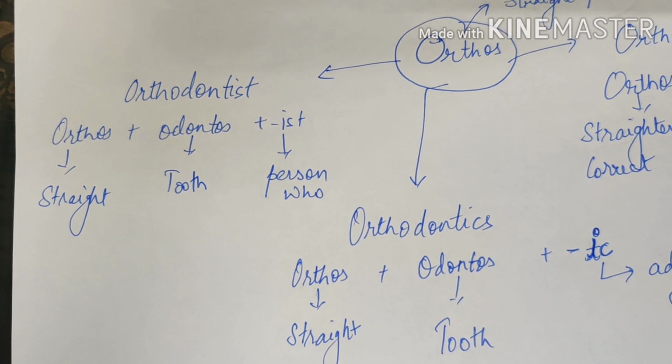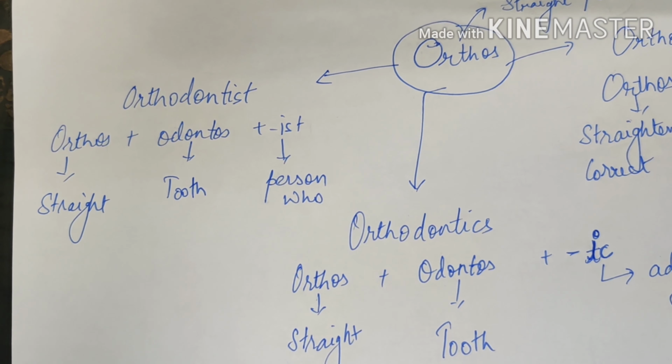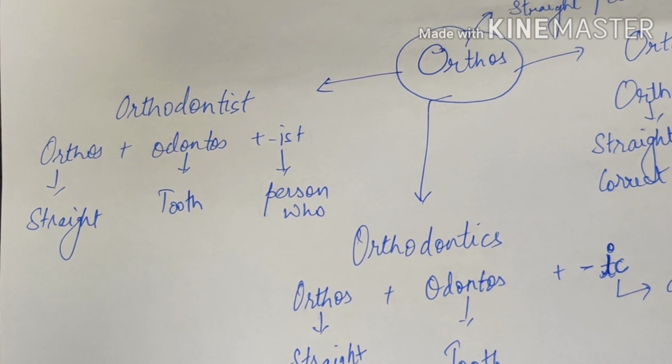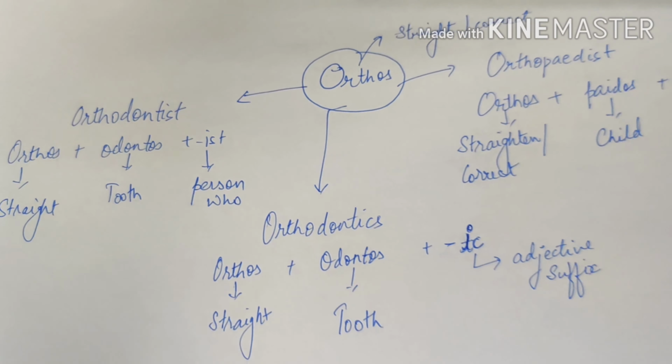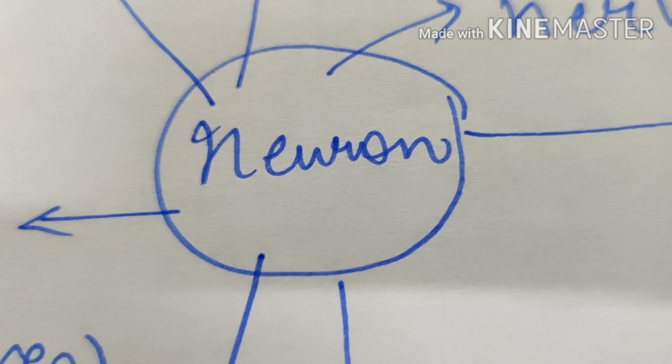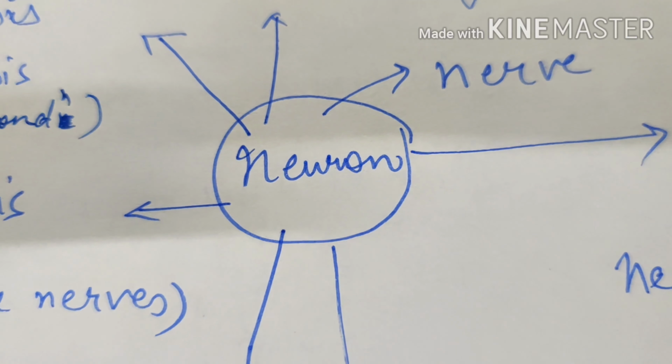Orthodontist comes from the root words orthos, odontus, and ist. Orthos is to straighten or correct. Odontus is referring to tooth, whereas ist refers to person who. So these are the three words we covered out of orthos. The next word root we are covering is neuron.